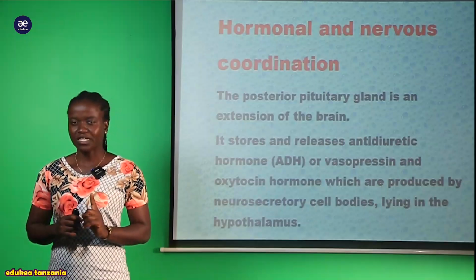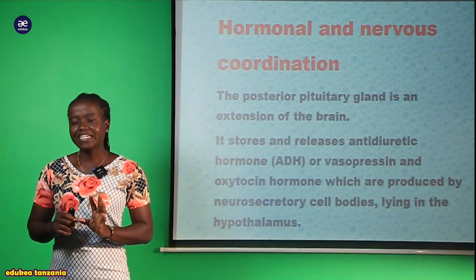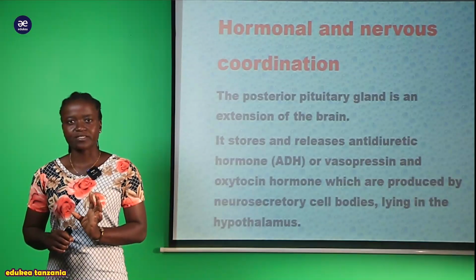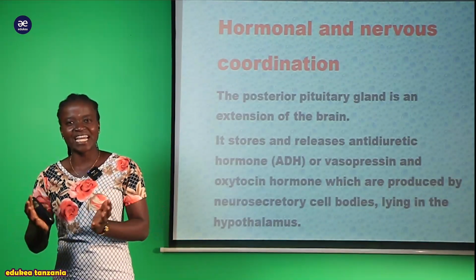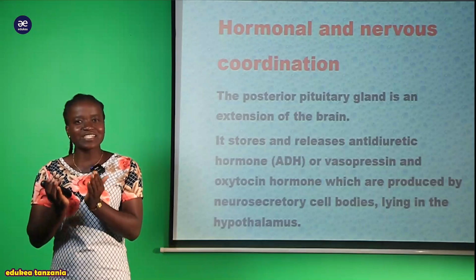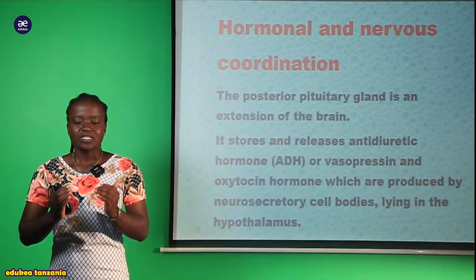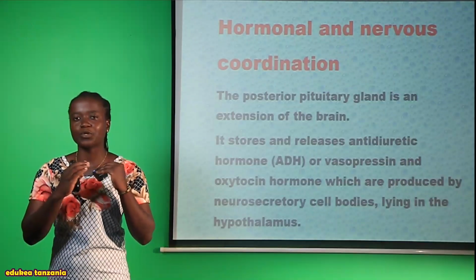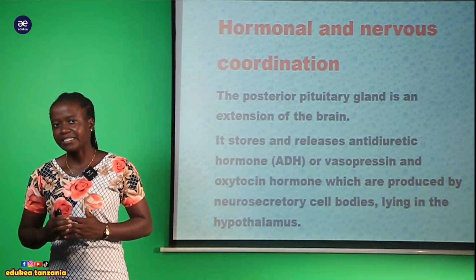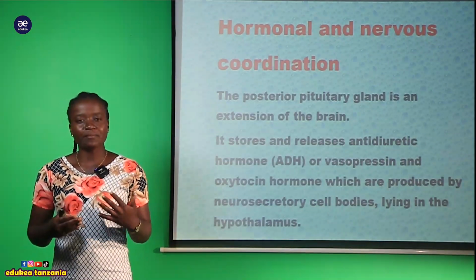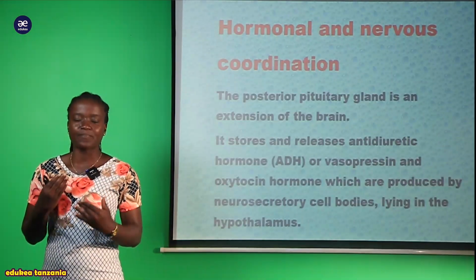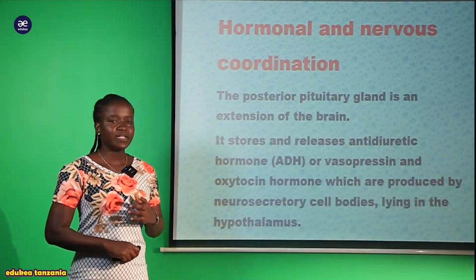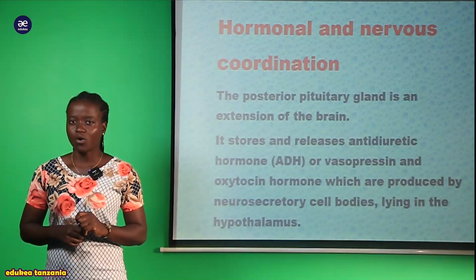You have to know that the pituitary gland is controlled by the structure called the hypothalamus. So the hypothalamus is what makes those hormones. After making those hormones, where are they taken? They are taken to be stored in the part of the pituitary gland called the posterior pituitary gland. Now which kind of hormones are stored within the posterior pituitary gland? The antidiuretic hormone and the oxytocin hormone.